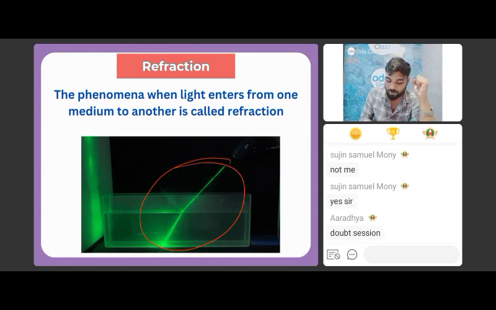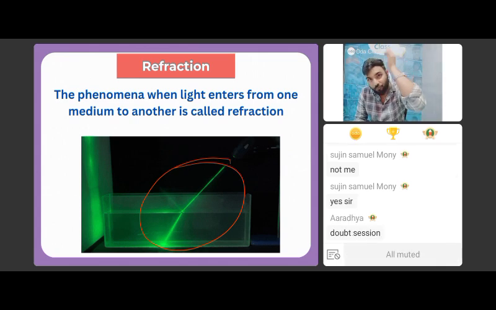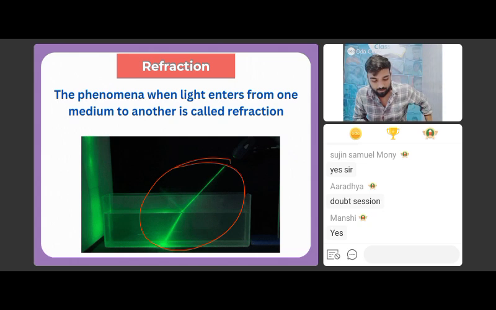But before that, I want to tell you something. You can also participate in the same experiment. Do you have a glass sort of thing? I mean, a transparent glass kind of thing. Do you have it right now? Do you have a transparent glass? Yes. Okay. If you do not have it, it's fine.